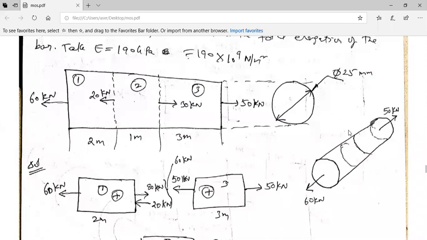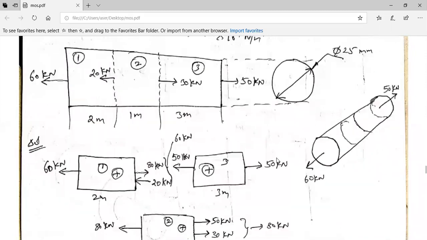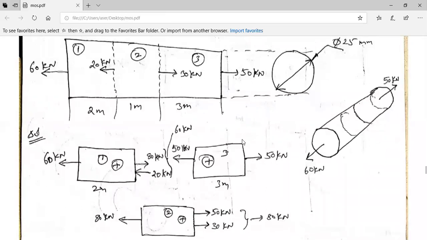But we are not dealing with three-dimensional figures. If it is given in three-dimensional way also, we should be in a position to draw the two-dimensional diagram and deal with the problem. If 60 kilonewton is there, 20 kilonewton here, 30 kilonewton here, and 50 kilonewton, even when it is given in three-dimensional way, you should be in a position to draw the two-dimensional front view and then deal with the problem. So if given in this way, don't get confused. The same thing is being represented in 3D form.